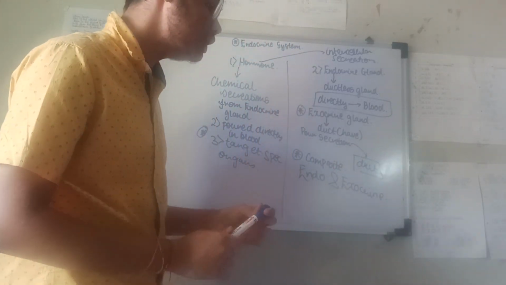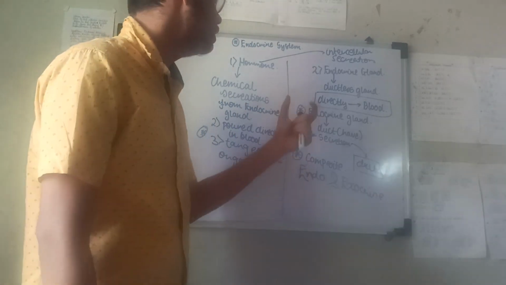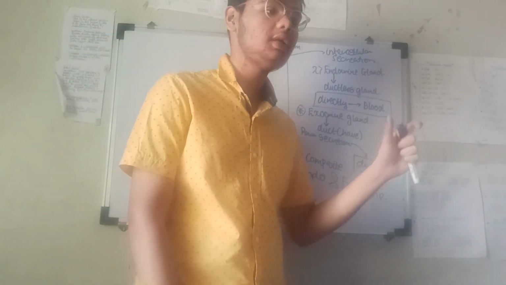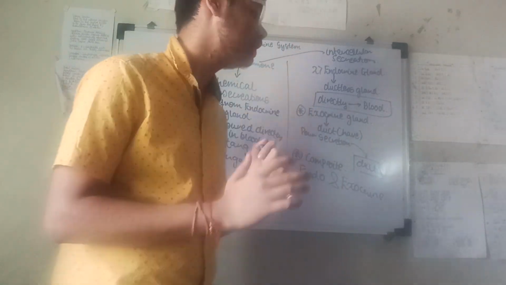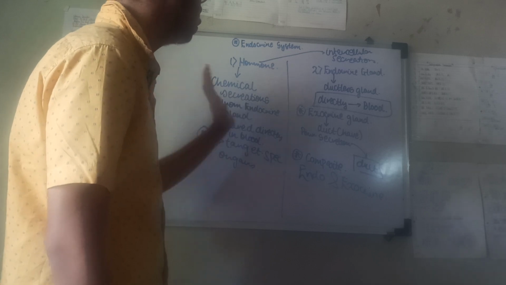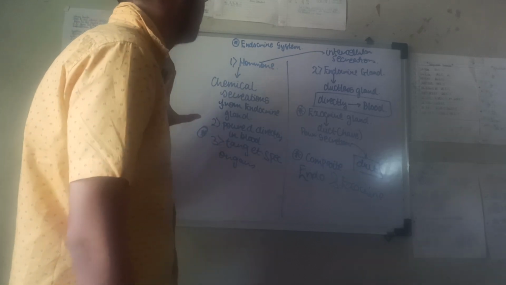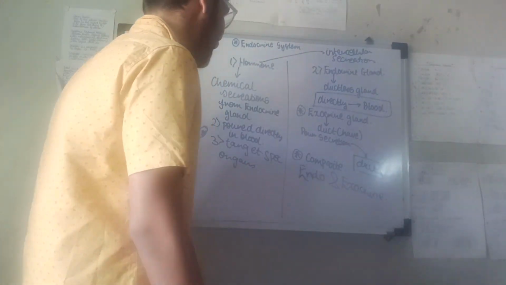Like we will learn in the pancreas that islets of Langerhans are cells which secrete alpha and beta hormones. Like that, they are intercellular secretions. So this was about hormone and endocrine gland. The basics are clear. So let us see how many endocrine glands are present in our body.